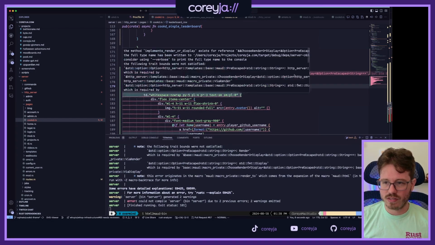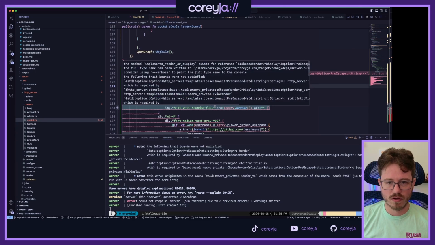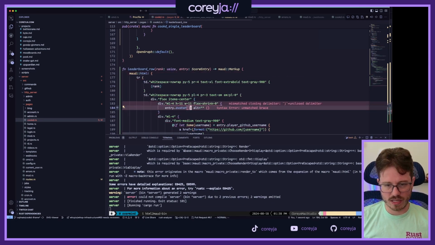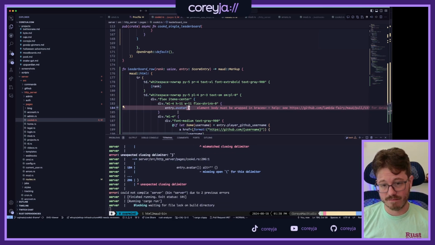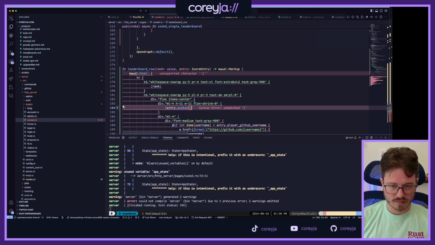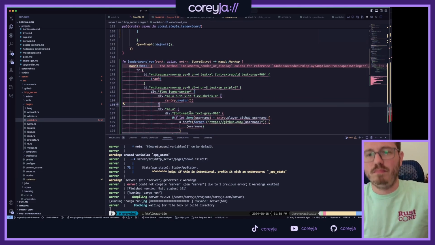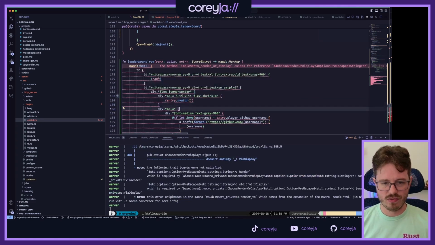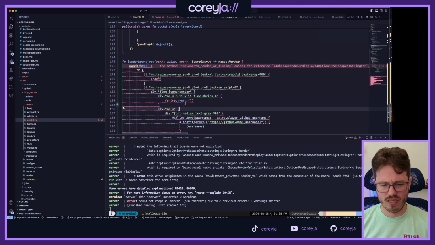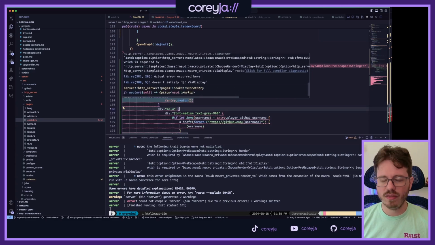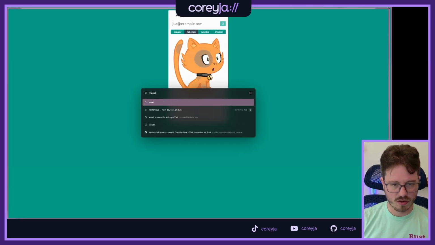The implicit renderer method exists for... Wait, you can't just display that? Or maybe I just can't display it like that? Can I do it like this? Okay, there we go. Oh, no, maybe not. Wow, really? That's pretty frustrating. I really thought I was going to be able to do that.